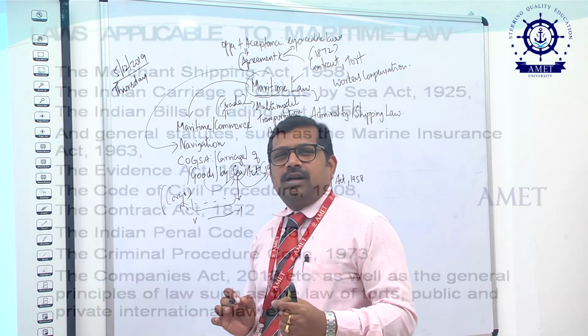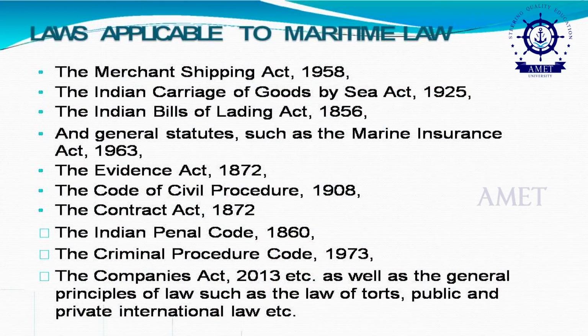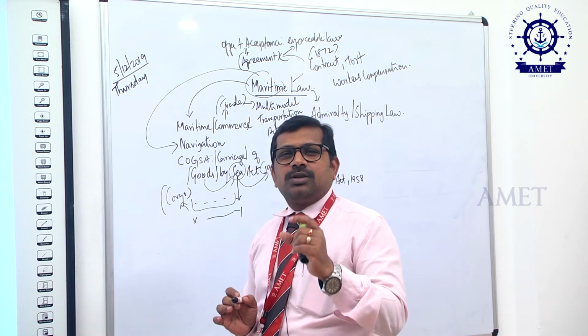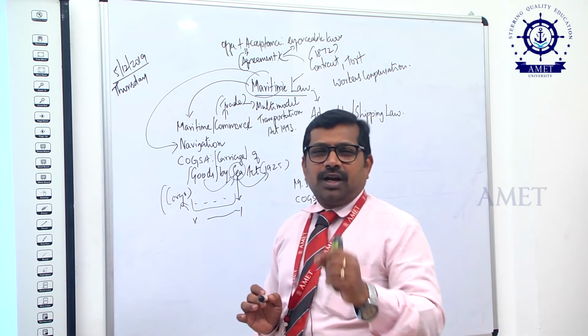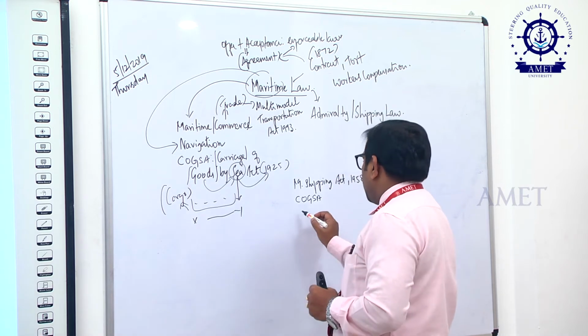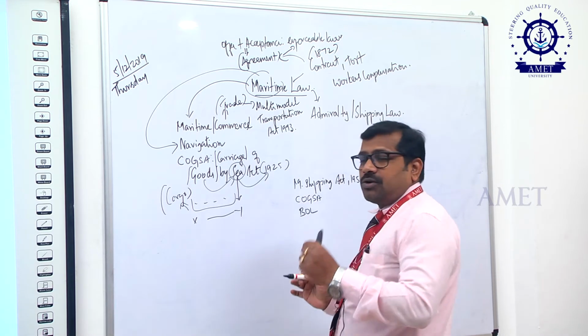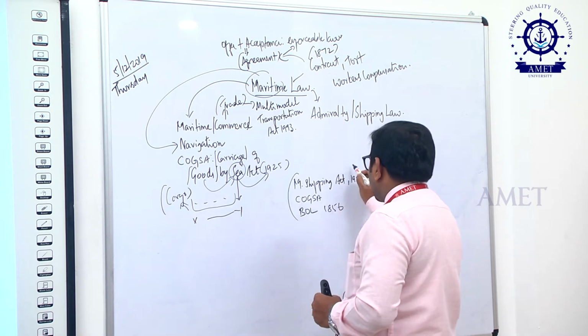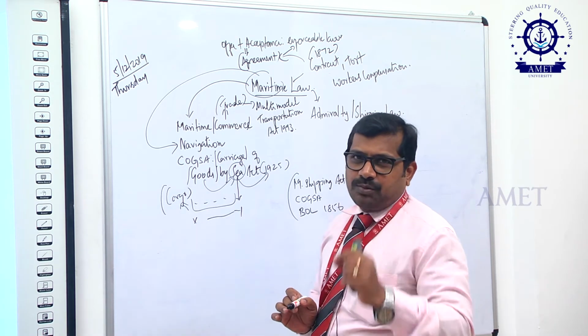And not only that, if any party wants to take the goods from the vessel, for that another important document is needed. There are various types of documents, but the most important document related to maritime law is the Bill of Lading. So the next one is the Indian Bill of Lading, BOL in short form. The Indian Bill of Lading Act is 1856. So, these three acts are most important.